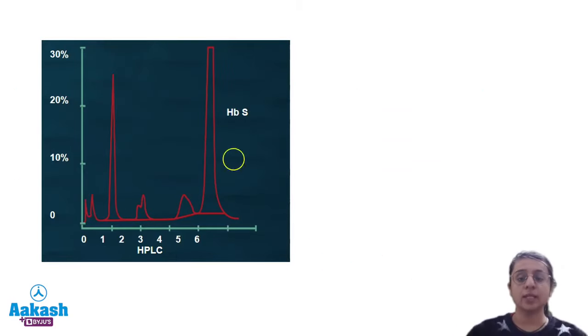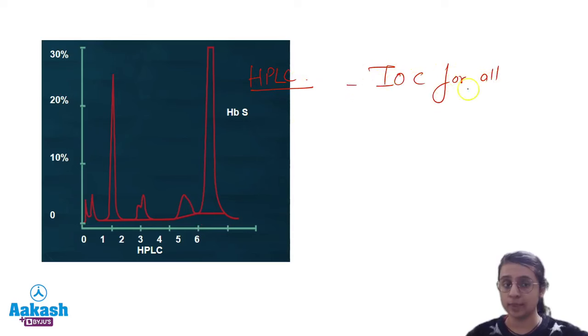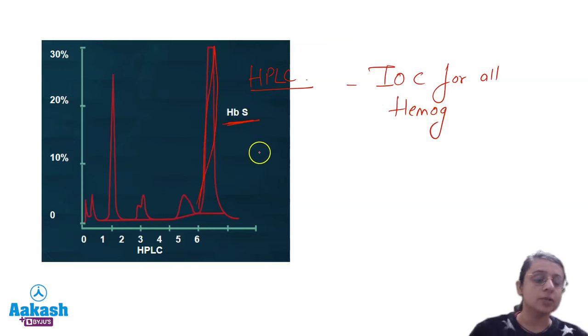Moving on to the next, we will see HPLC. And this is the investigation of choice for all hemoglobinopathies. Here you can see a peak in the region of HbS. So this is a patient of sickle cell anemia. So I hope it is clear.